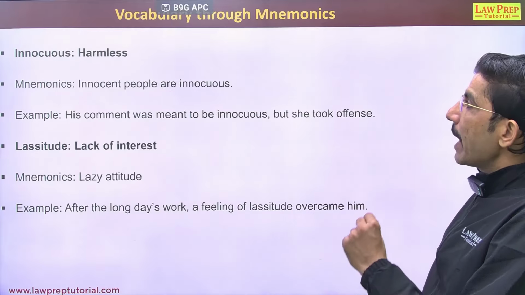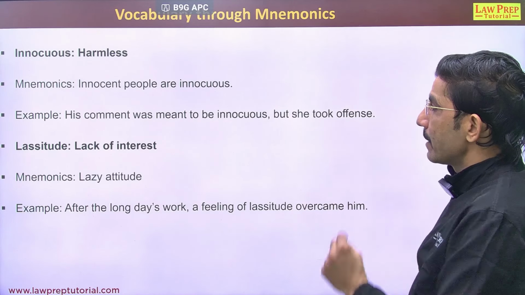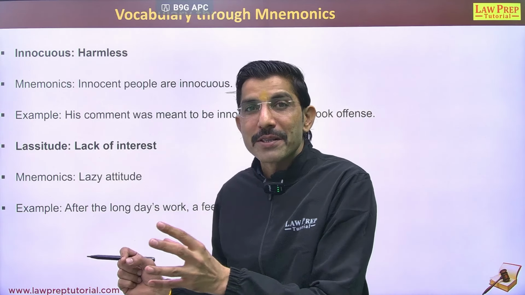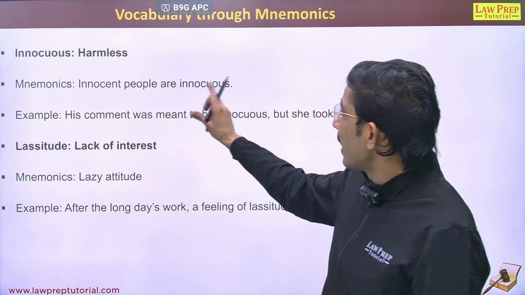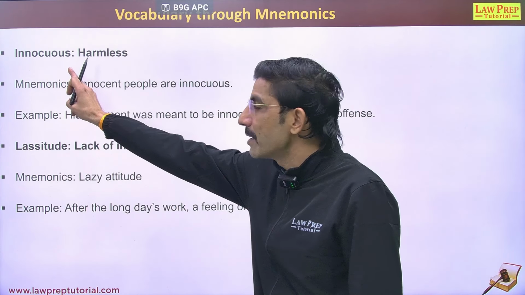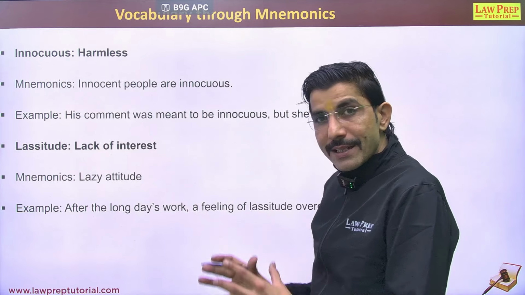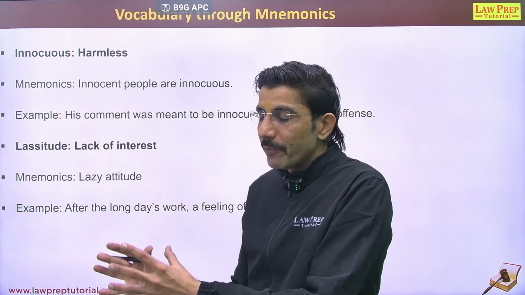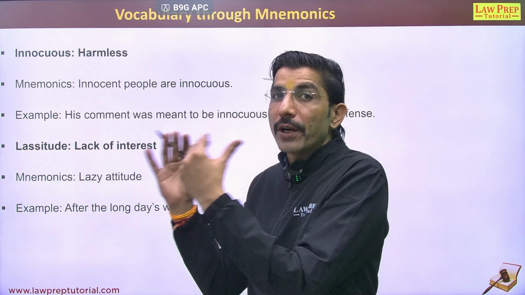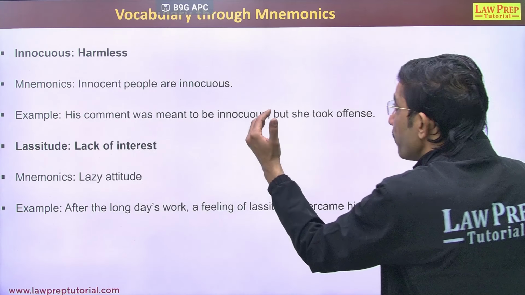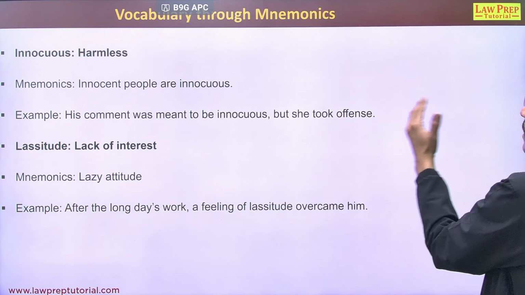Next word that we have is innocuous, which means harmless. From the initial pronunciation we can recall innocent. So innocent people are innocuous. It will be easy for us to recall it if we see it after some time in our examination or while reading something. We won't forget it, right? Mnemonic helps us out. Let's see the example. His comment was meant to be innocuous, but she took offense.